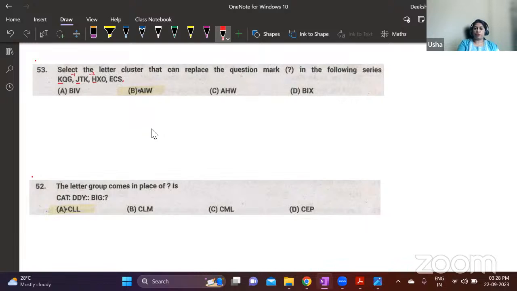Okay. So if you write the letters in order, we have E, F, G, H, I, J, K. So we have taken K. K is there, then the previous letter is there, then one letter is left and we have another letter, then 2 letters are left and then we have another letter. Okay. So what should be the next one? Here you have left 2 letters, right? So you should be leaving 3 letters. So this is.